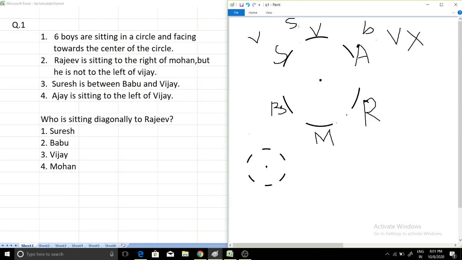If we move forward with this consideration, the next condition says that Ajay is sitting to the left of Vijay. According to the new arrangement, I have put Vijay here, and left of Vijay is Suresh. So I cannot put Ajay here. So this possibility is also false. I have shown you all the alternatives, but it is not true. One or more conditions get falsified.